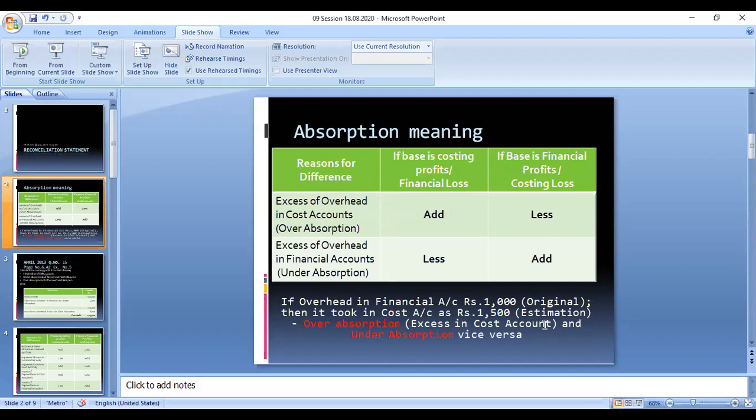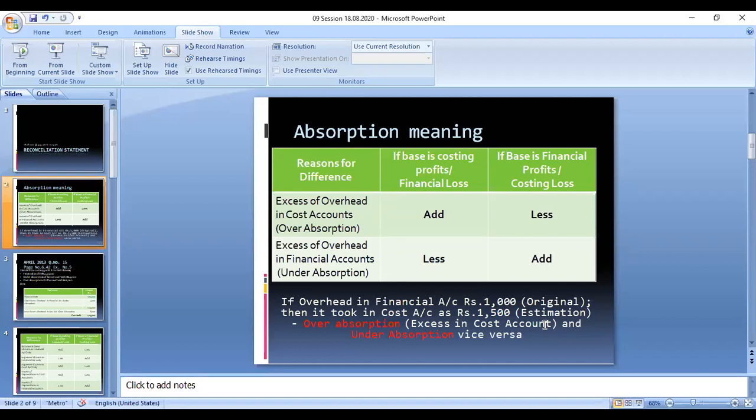Over absorption means an excess amount is written in the cost accounts for the same expenditures incurred in the financial accounts also. So what is the impact of this? If any excess expenditure is written in the cost account, automatically the profit of the cost account will be less. So that time we have to add, for arriving at the financial accounting profits.